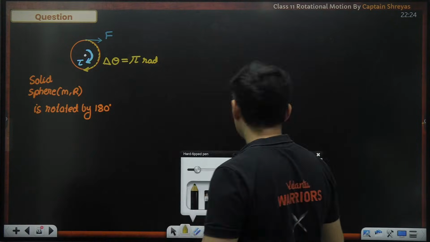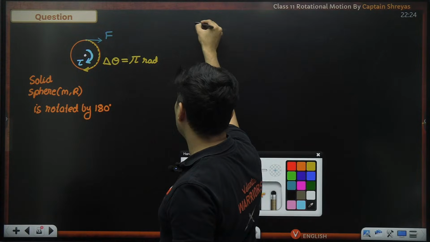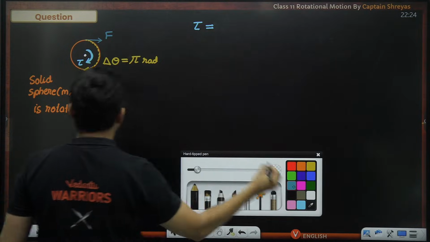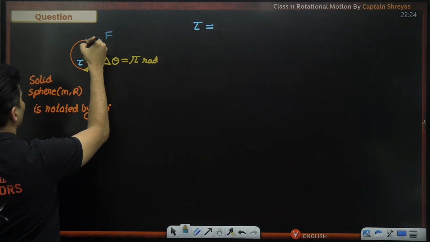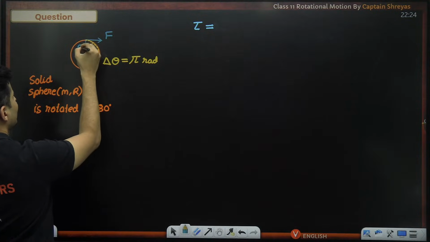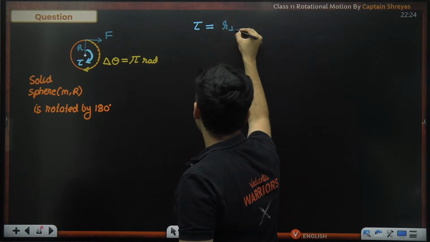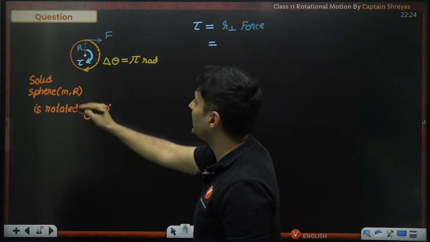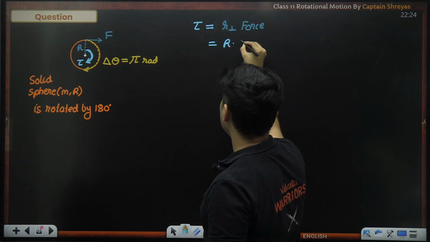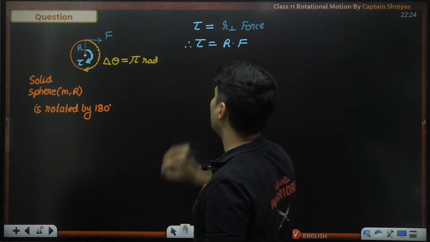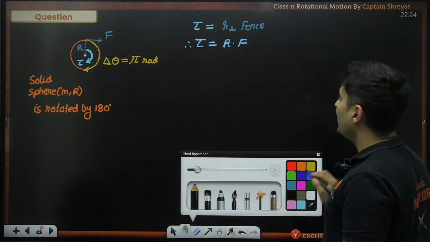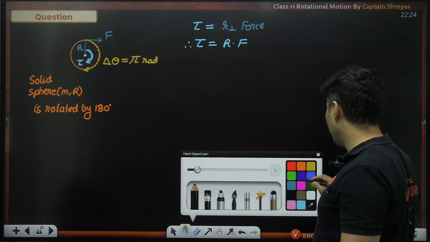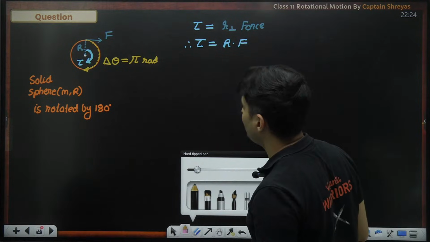Now figure out how much will be the magnitude of the torque before going ahead. Torque is the perpendicular distance into the force. If this is the force, this would be the perpendicular distance, which is r. So the perpendicular distance is the radius of the solid sphere and the force is F only. So that is the value of the torque. Secondary thing is the moment of inertia. Do I need it? I don't know. We'll see later on. But first thing which we will figure out is how much work is being done.